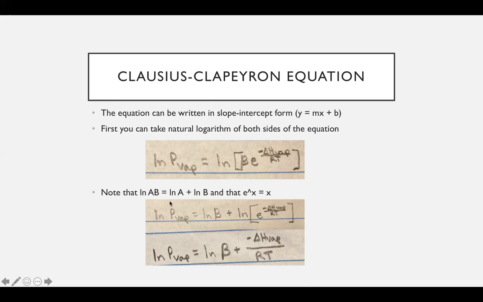And then here you just simplify further by keeping in mind that the natural logarithm of A times B is the natural logarithm of A plus the natural logarithm of B. So you have the natural logarithm of the vapor pressure equal to the natural logarithm of beta plus the natural logarithm of e to the negative delta H vap over RT. And then the natural logarithm of e to the x is equal to x. So you have the natural logarithm of the vapor pressure equal to the natural logarithm of beta plus now it is just the negative heat of vaporization over RT.